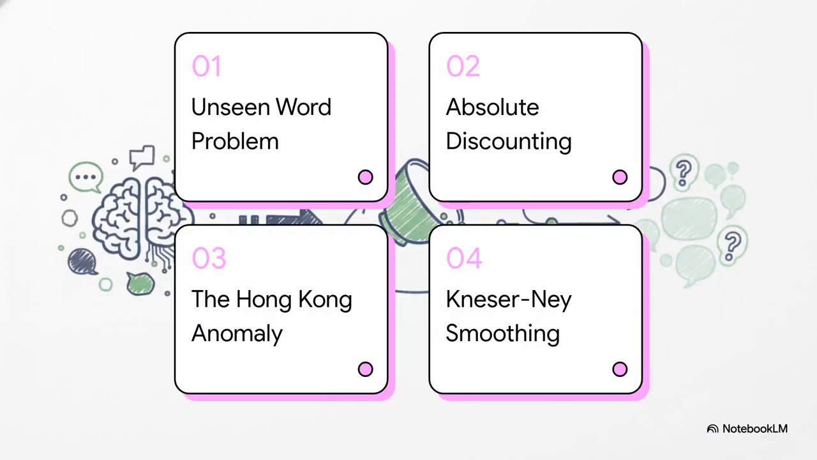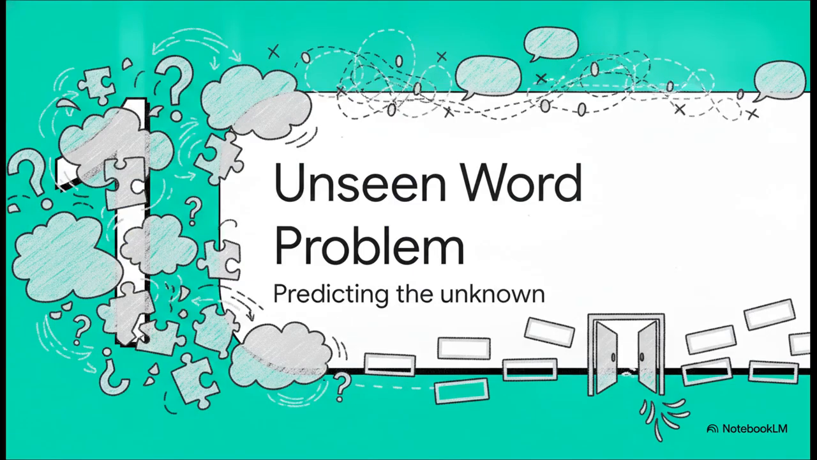Okay, let's dive into this incredibly structured roadmap. We're going to start with the unseen word problem, then unpack absolute discounting, take a look at the infamous Hong Kong anomaly, and finally arrive at Kneser-Ney smoothing. Section 1. The unseen word problem.